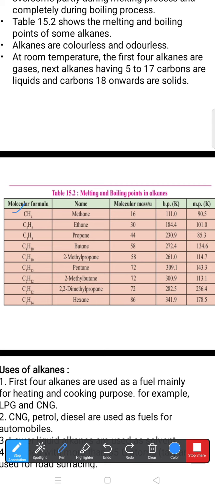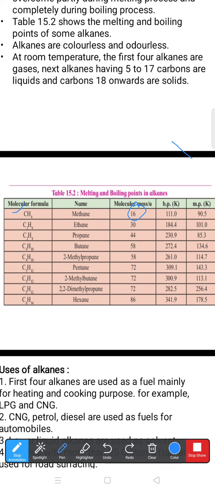Remember, a carbon atom has 12 atomic mass, and a hydrogen atom has 1 atomic mass. In case of methane, one carbon has 12 and 4 hydrogen atoms have 4. So 12 plus 4 is what? 16. So 16 is the molecular mass or molecular weight of methane. Its boiling point is 111 Kelvin and melting point is 90.5 Kelvin.